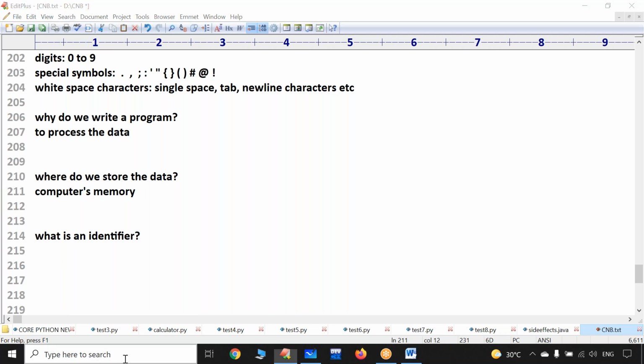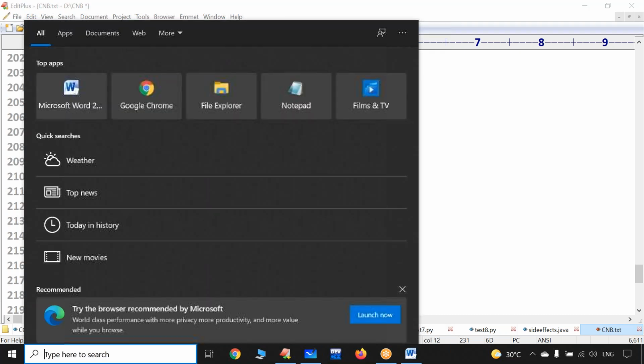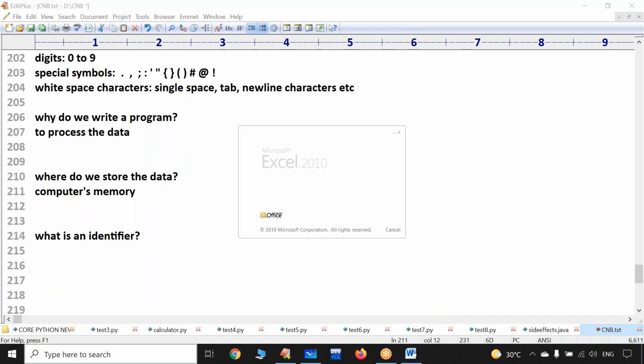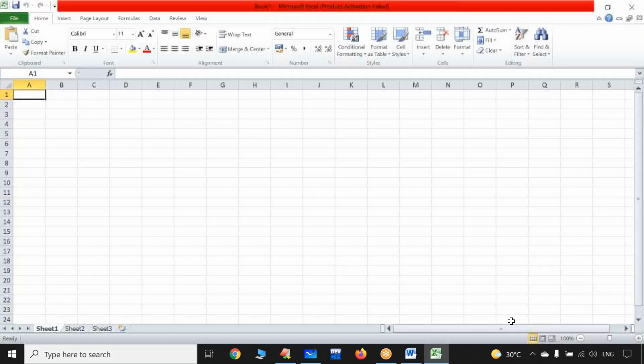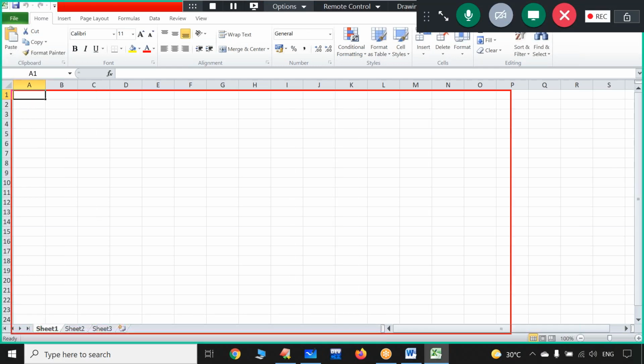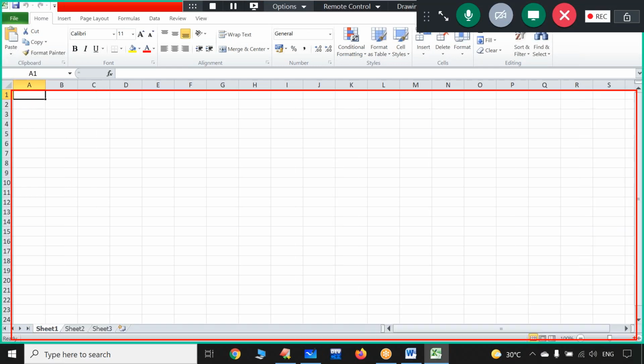Already I have explained with one example. I opened an Excel sheet yesterday also. Sir, what is this? This is an Excel sheet. An Excel sheet is a collection of so many cells. Like that, you have to assume your computer memory is like an Excel sheet.